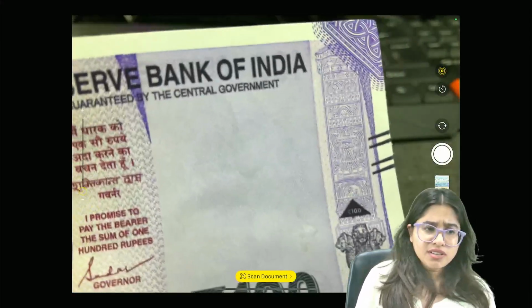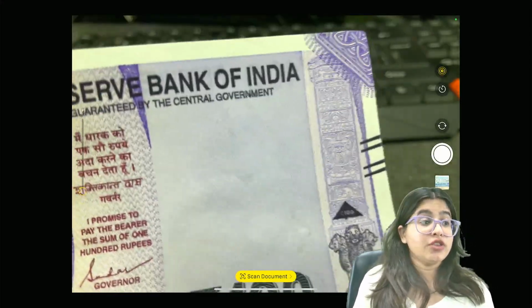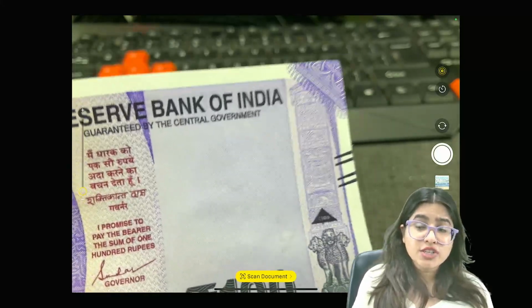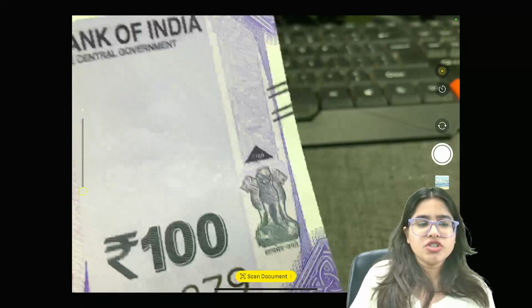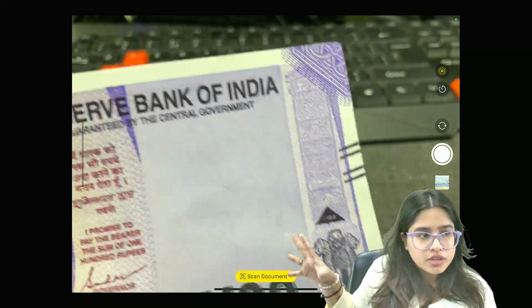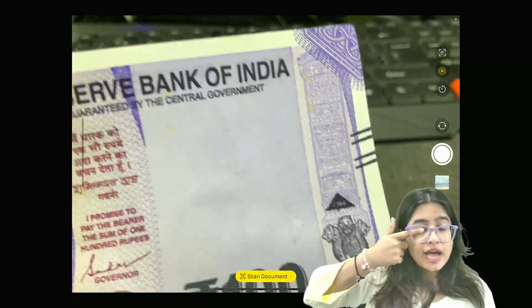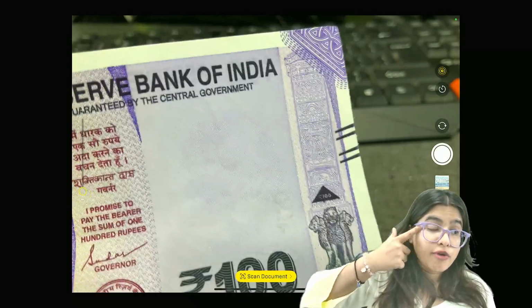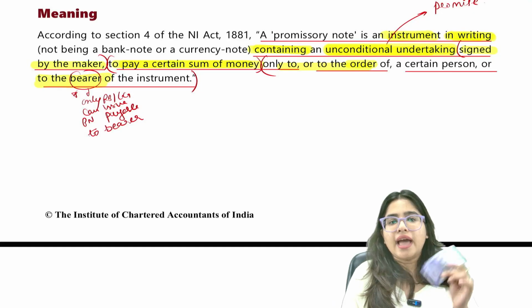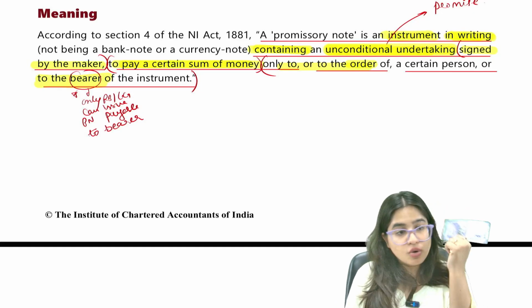Now bearer means here no one's name is written, that I promise to pay to Rajnikant a sum of rupees 100. No, we are not promising to pay to Rajnikant. If we mention the name of Rajnikant, that's payable to order. But here no one's name is mentioned. Here it is only written I promise to pay to bearer a sum of 100 rupees. What does it mean? A person who's holding this 100 rupees note can demand 100 rupees.